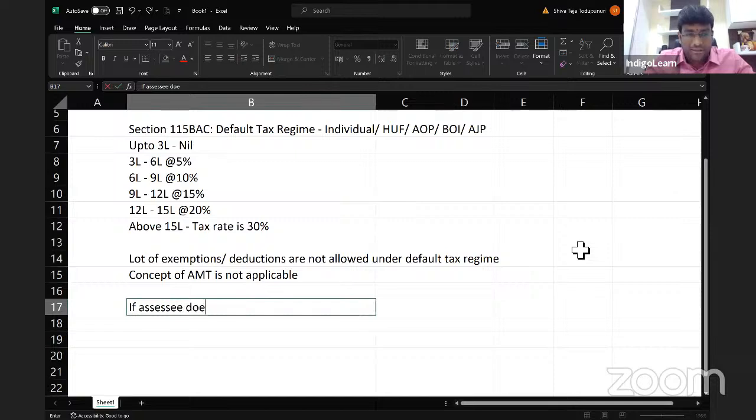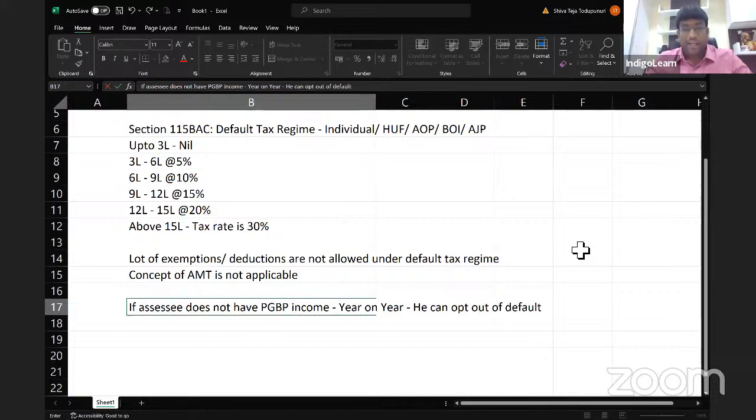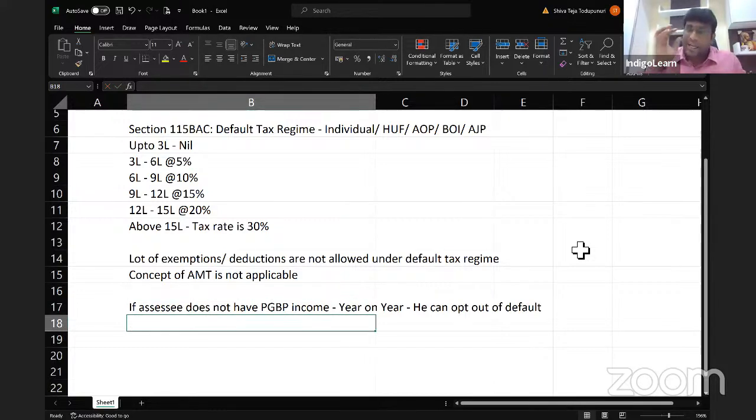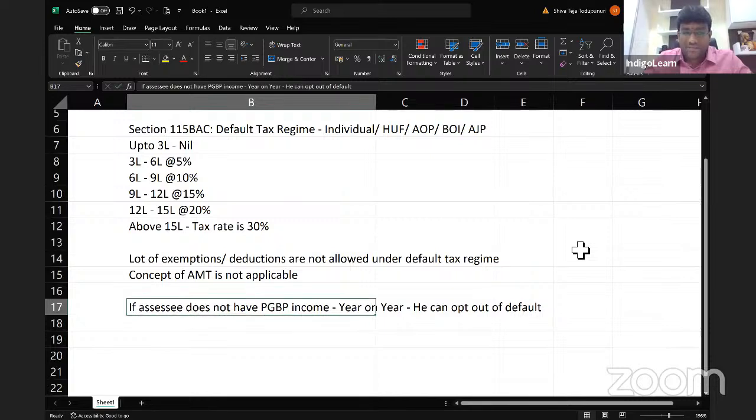If the assessee does not have PGBP income, then year on year, he can opt out of default. That means he can decide that one year I will pay tax under default, one year I will pay tax under optional. The choice is all yours. And he has to opt while filing the return of income.